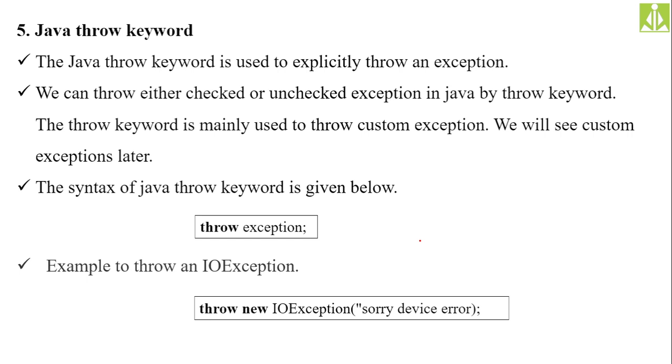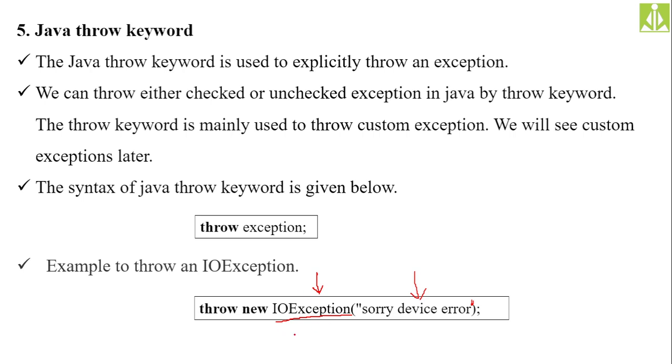So here this IO exception, what is it? It is a class name, and when you use this parenthesis after the class name, this indicates the constructor call. Here the string, we are opening double quotations but we are not closing, we have to close. "Sorry device error" is the string that we are passing to this IO exception constructor.